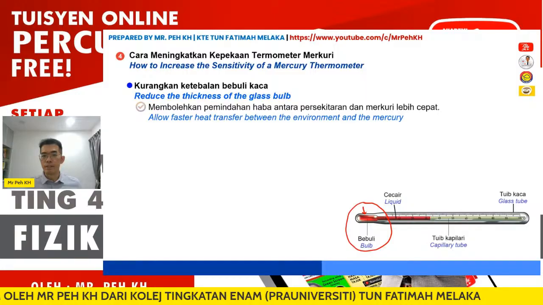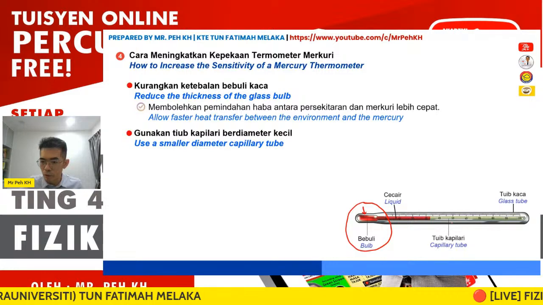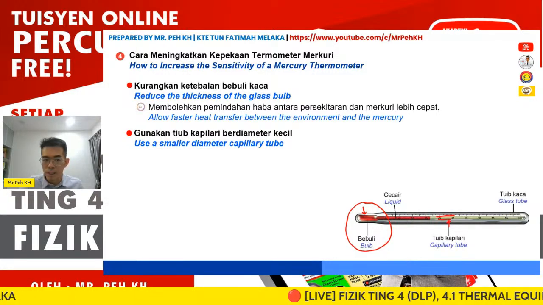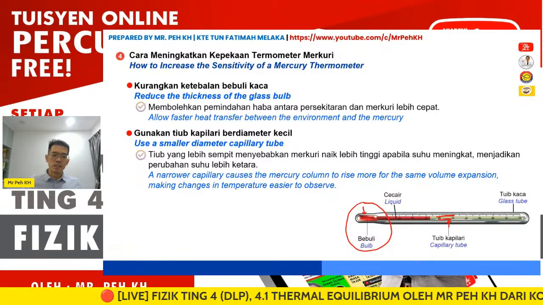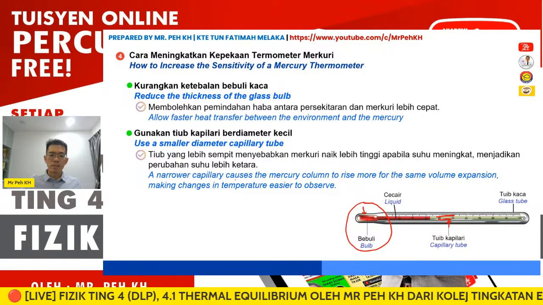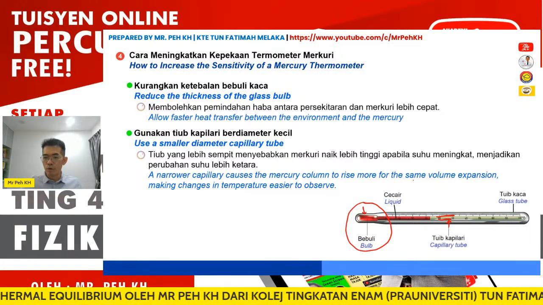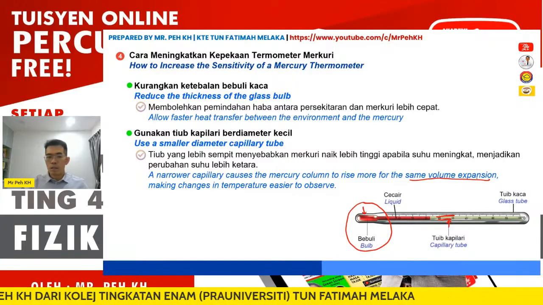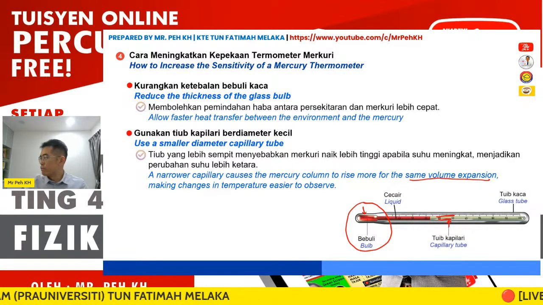Then the second, use a smaller diameter capillary tube. The capillary tube will be here, you can see. So the capillary tube must have a smaller diameter, because a narrower capillary causes the mercury column to rise more for the same volume expansion, making changes in temperature easier to observe.